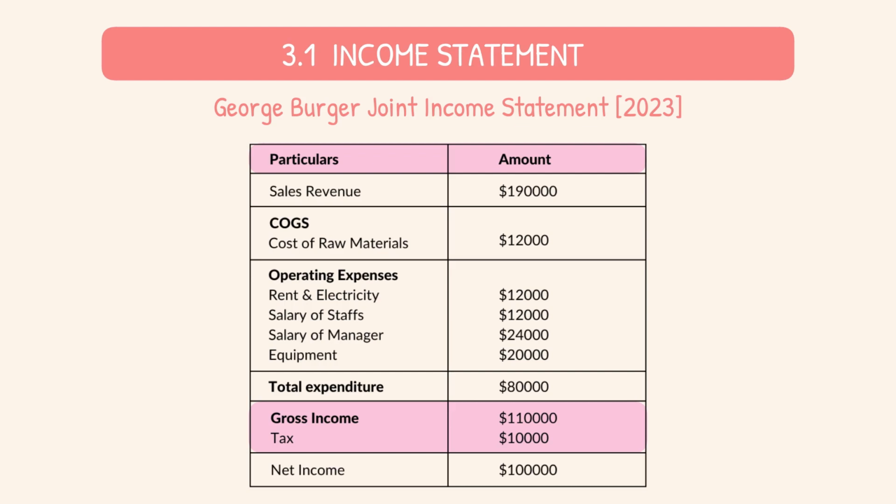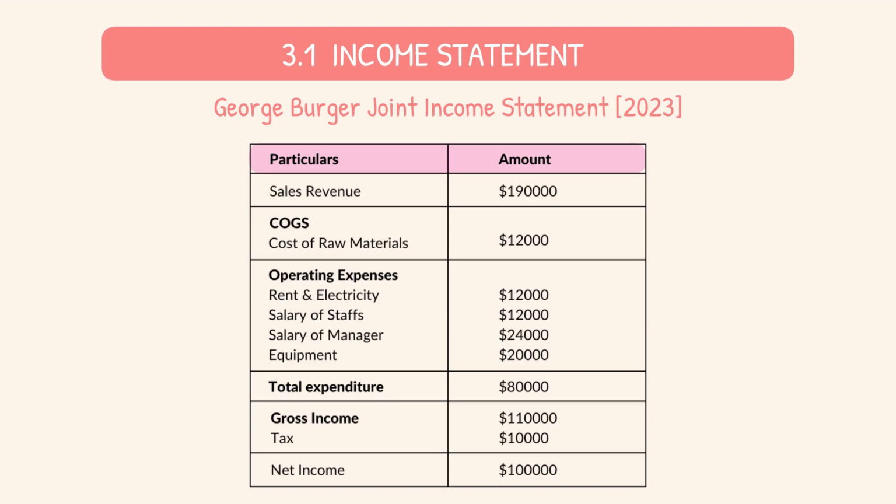After that, we deduct the tax expense, which is the amount of money the business owes to the government based on its taxable income. Suppose the tax is $10,000. Finally, we arrive at the net income, which is the bottom line of the income statement. It represents the profit earned by the business after all the expenses have been deducted. In this example, it's $100,000.